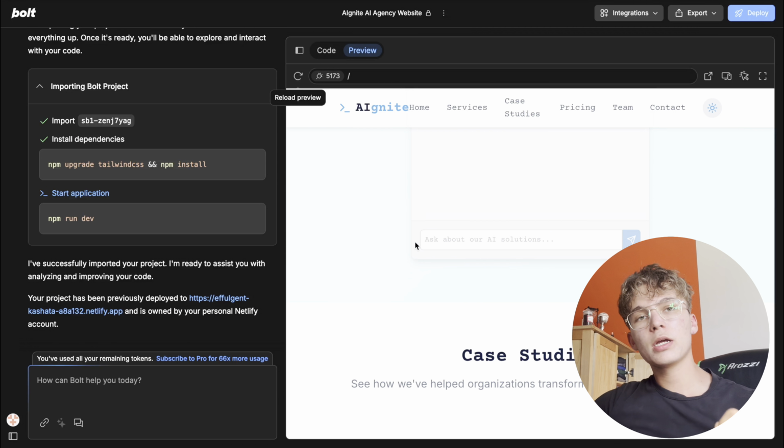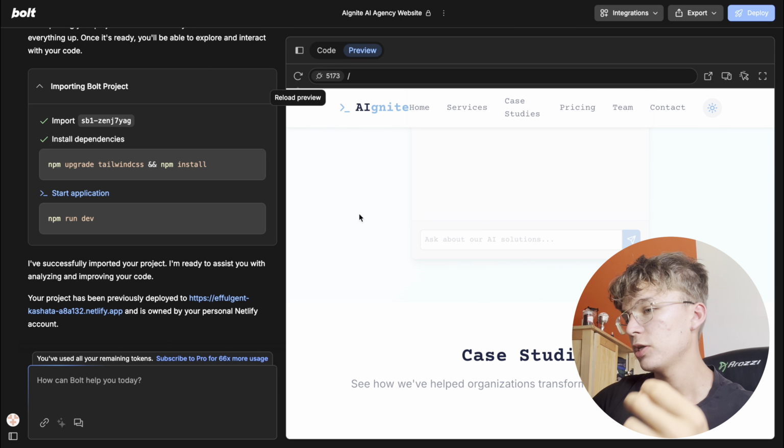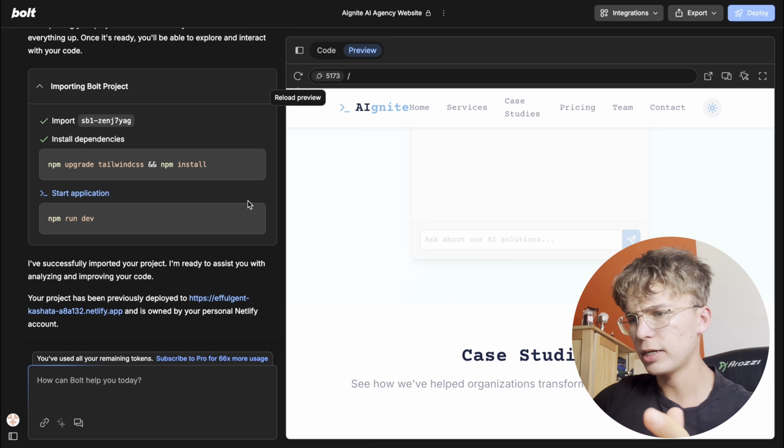So this is why coding plus AI works the best, and let me show you exactly why. You have Bolt right here, right? Bolt.new, you already know this.